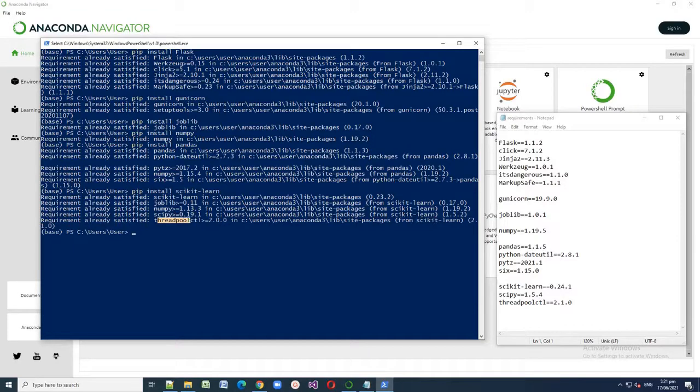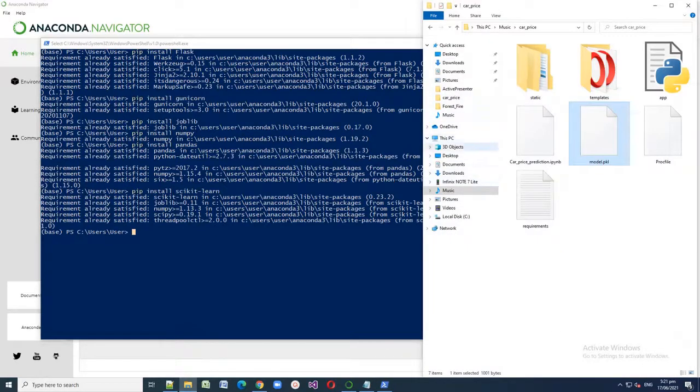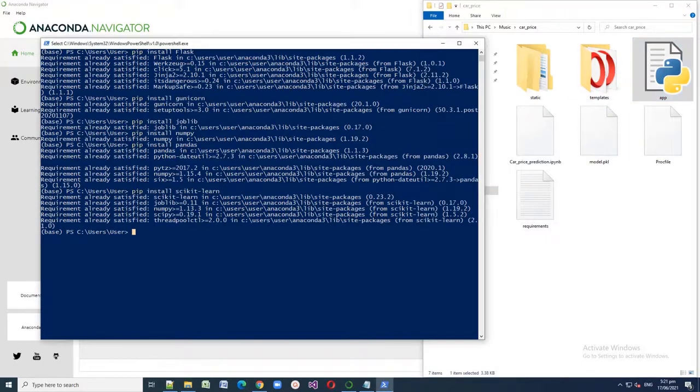After all the requirements have been installed, all we have to do now is open our app by first locating your file. In my case, my file is located here in the music folder, and I have the app.py that I need. So let's write the code cd, or what we call change directory, and the name of the folder where your files are. In my case, it is the music folder.